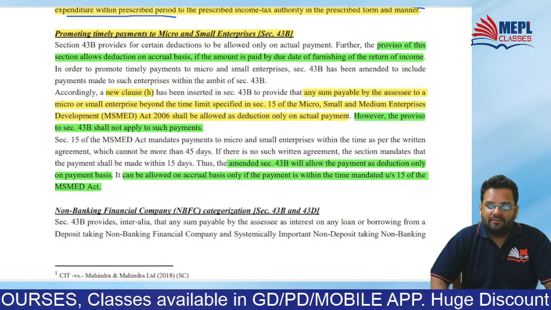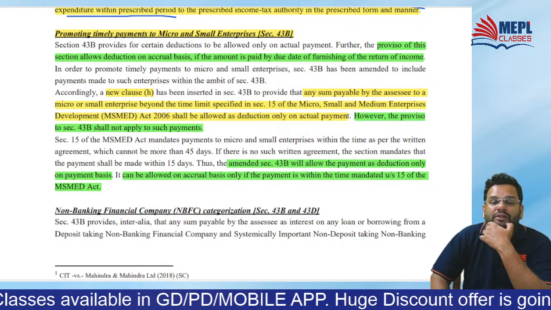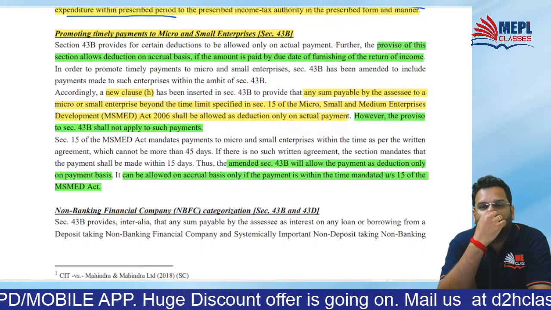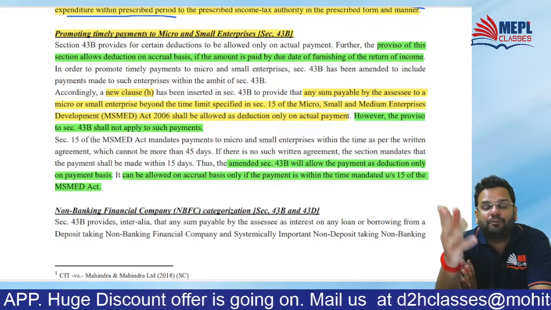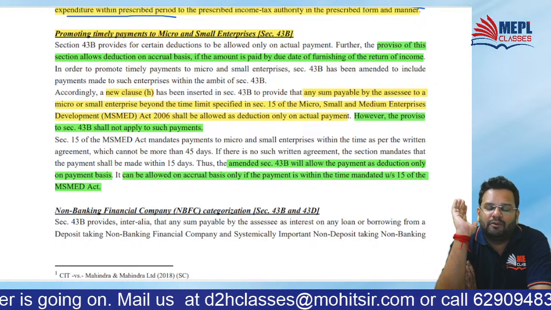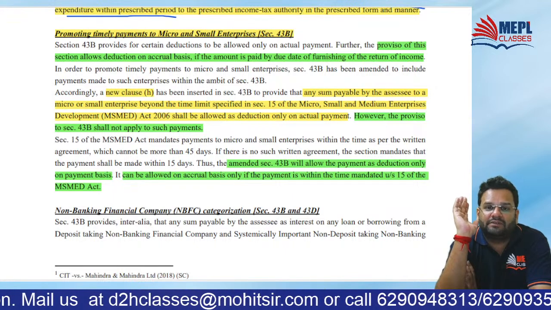Now the point is, they could be paid up to the due date of filing return also. You know that, no? They could be paid up to the due date of filing income tax return.